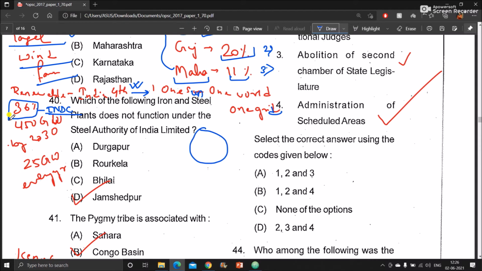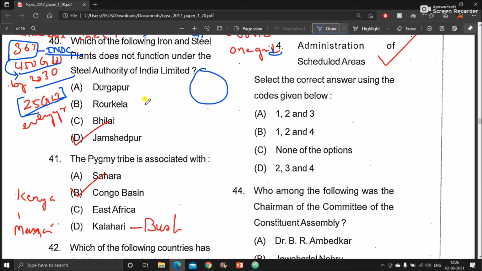In India, there is a target that by the year 2030, India will have achieved 450 gigawatts of renewable energy. And to achieve this, we need to increase our renewable energy production by 25 gigawatts every year. If we do it in this manner, then only by 2030 will we be able to achieve 450 gigawatts. So this was about the renewable energy topic, which you should remember for the exams. Now let us move to the next question.